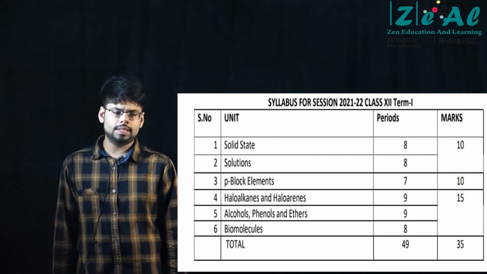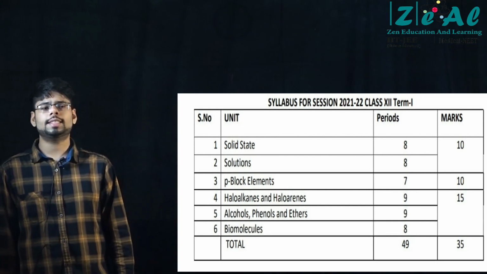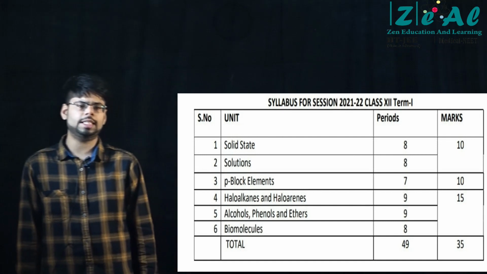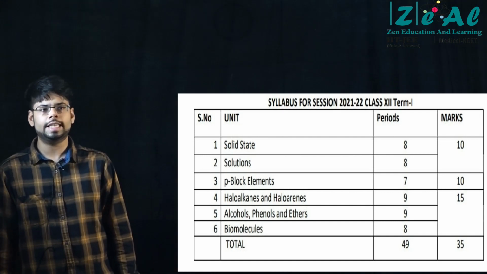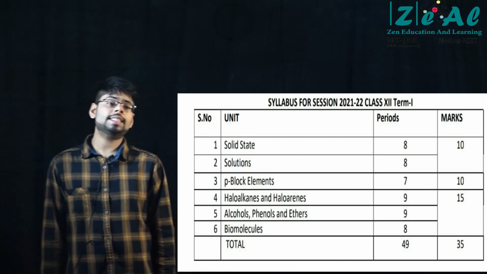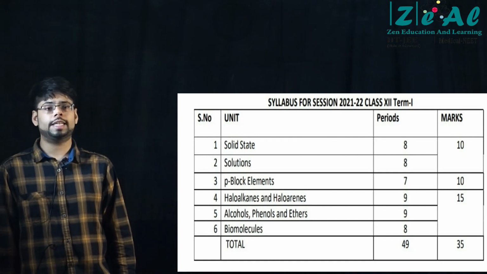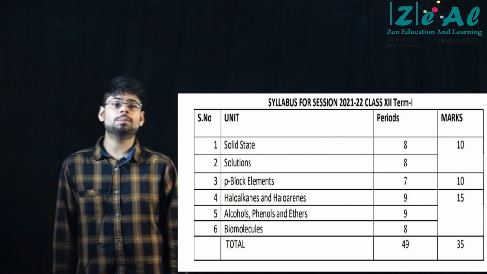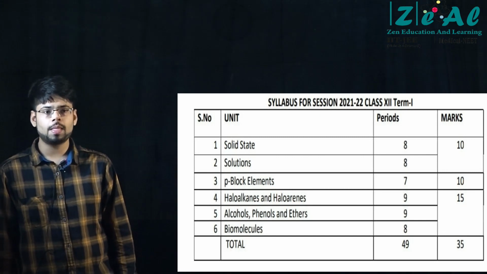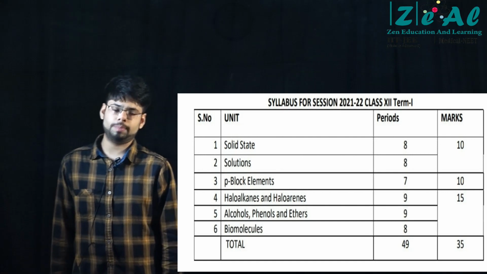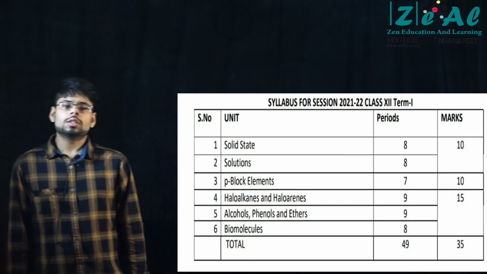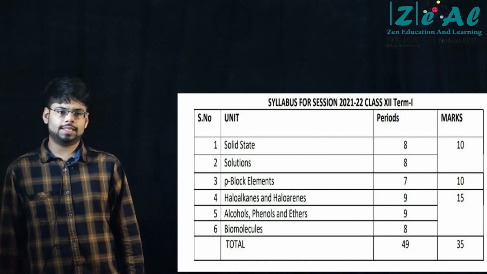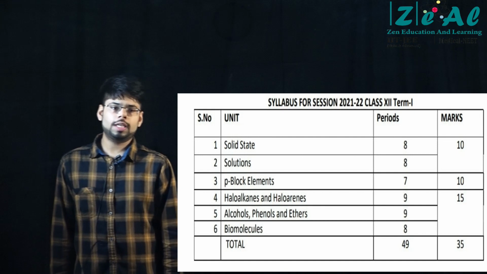And as you know, in osmotic pressure formula, it is molarity, that is the C term that you use, that is pi is equal to CRT. There C is molarity, that is moles per liter, right? Whereas in elevation in boiling point, that is delta TB, and for depression in freezing point, that is delta TF, it is molality, right? Small m. So just ensure that you don't make any mistake in that, right? So these are the important points from solutions and colligative properties. Let's move on to the next chapter.